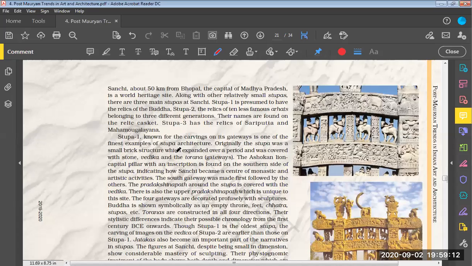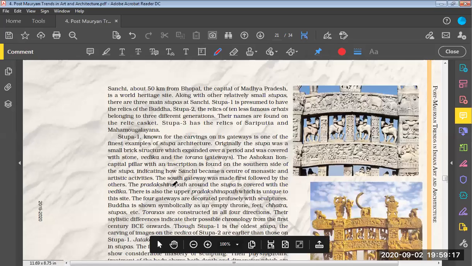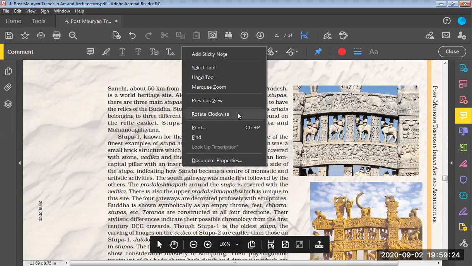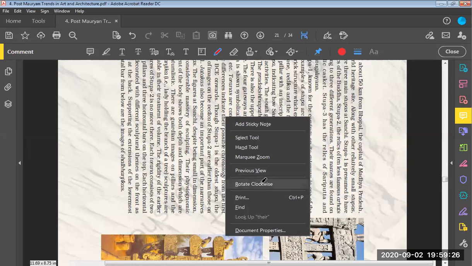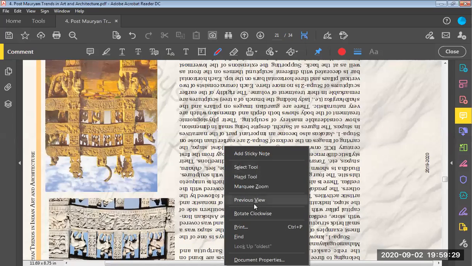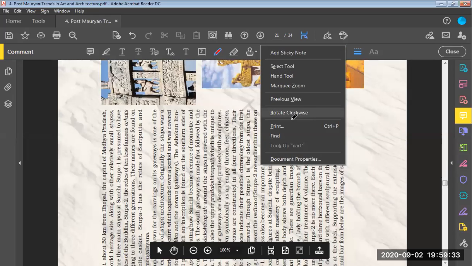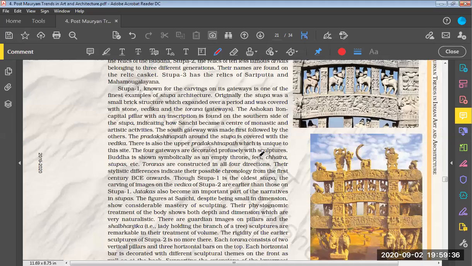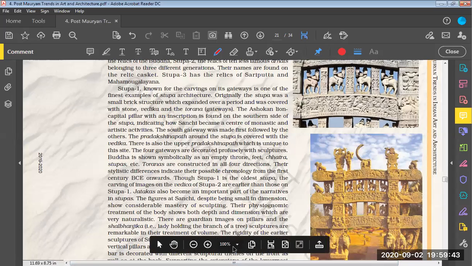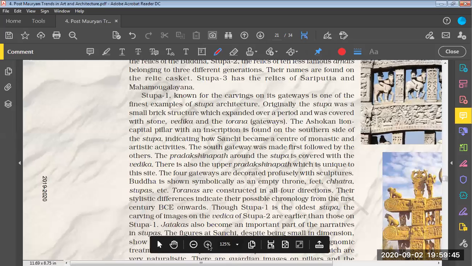Sure, sir. But it's a bit tilted on my screen. Just a minute, I'll rotate it again until I get a clear view. Is it okay now? Yes, sir, it's all right. For other people, is it tilted or horizontal? Is it similar to what we see in the books?